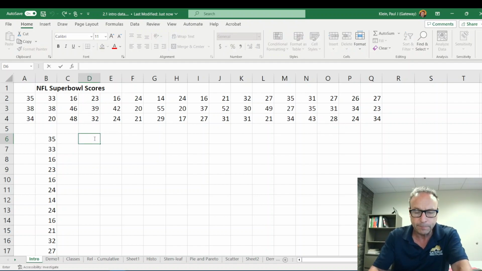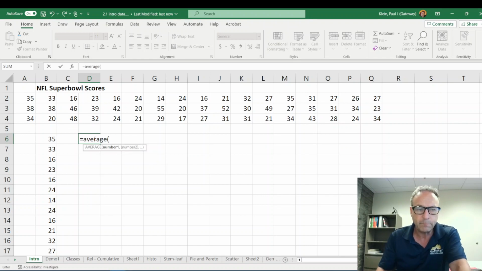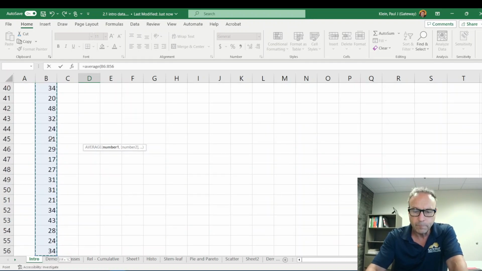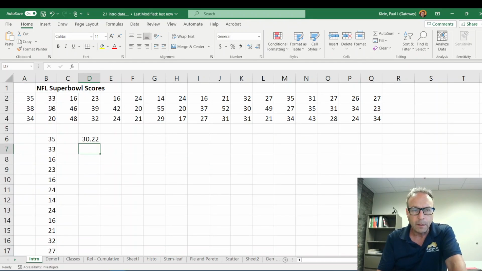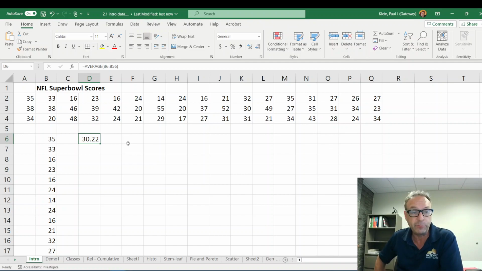So let's just say I'm going to look at the average of that. All right, I just calculated the average, and it looks like 30.22 is the average NFL Super Bowl score.